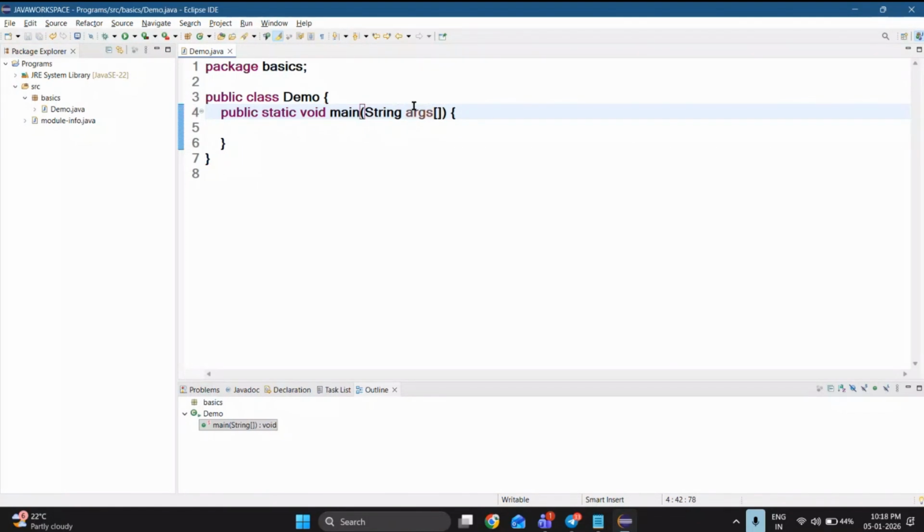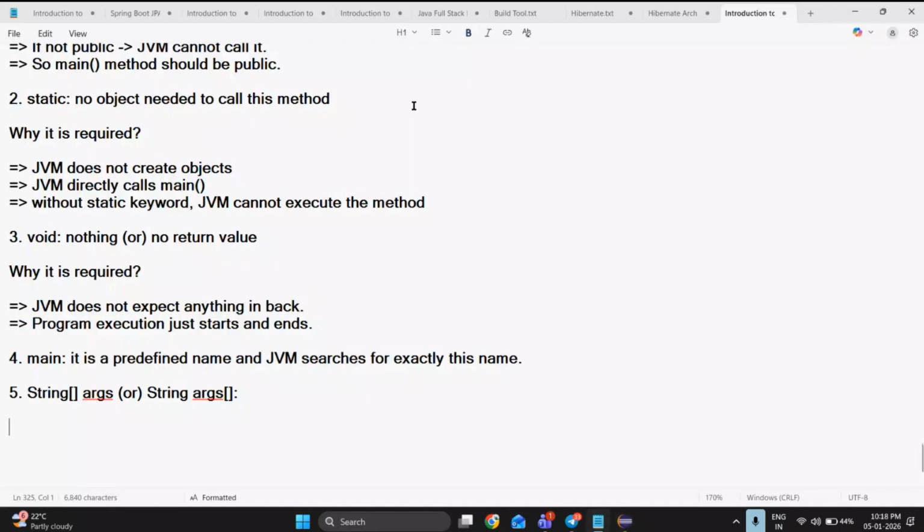Next, why are we using string args? This is used to accept the command line arguments. This was the concept you learned in your C language as well. Command line arguments.